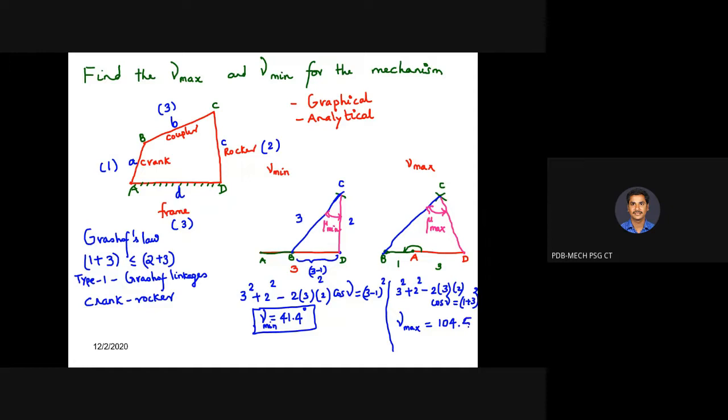So make it 104.5 degree. This is your gamma max. Using this mechanism, the minimum transmission angle is 41.4 and the maximum transmission angle is 104.5. So your gamma is varying between 41 and 105 degree.